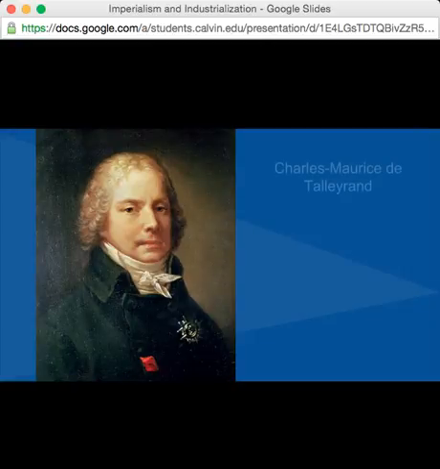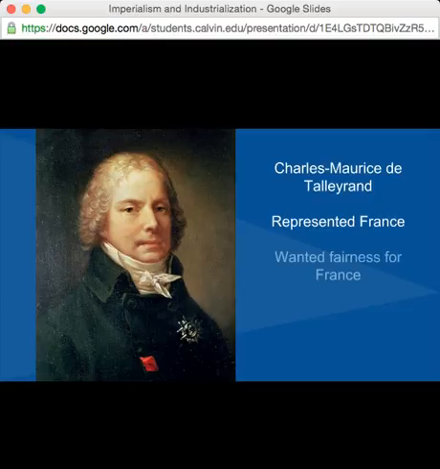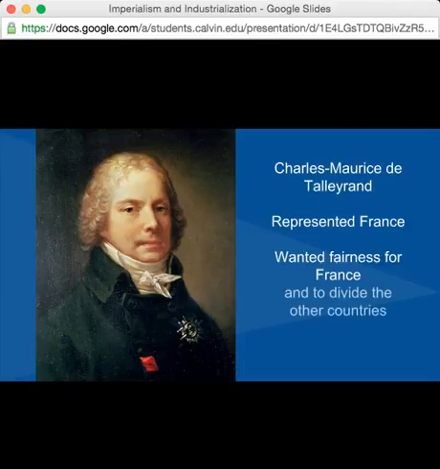Now, Talleyrand is sent from France, and he wants fairness for France. He wanted France to be able to keep land and not have to pay too much since the Congress was meeting, because France created all of these problems in Europe by having Napoleon conquer so much land. So he wants to make sure that France is not punished too much. And he does this by dividing the other countries against themselves.